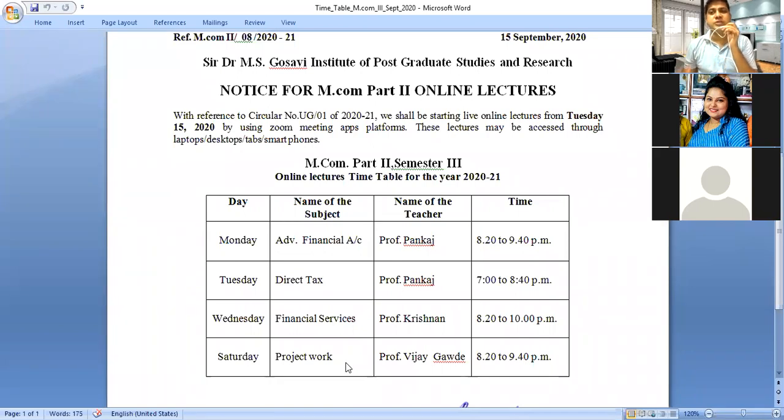You have to follow the teachers, because we have a 60-40 pattern: 40 marks belong to the internal exam and 60 marks belong to the external exam. You are aware of this 60-40 pattern and of the paper pattern also, but I want to share a very important note with you.